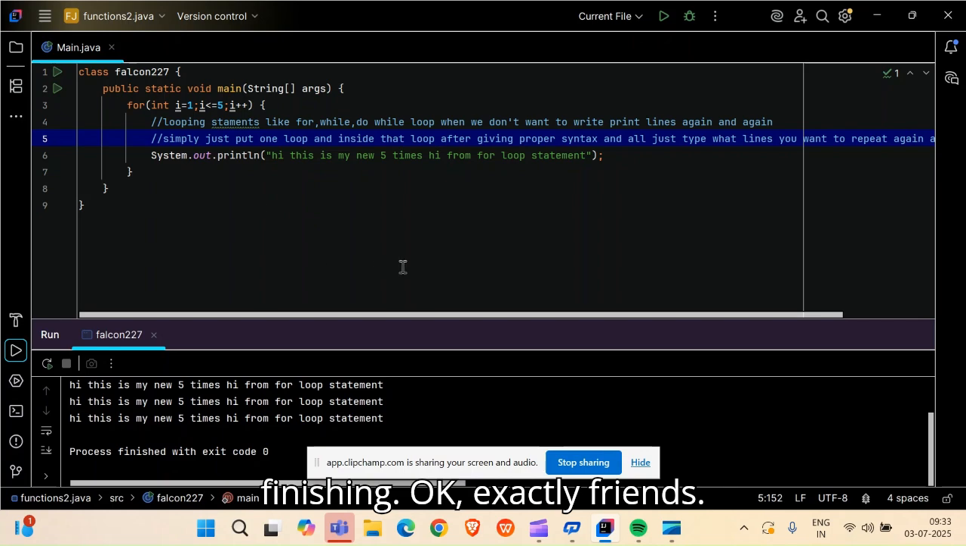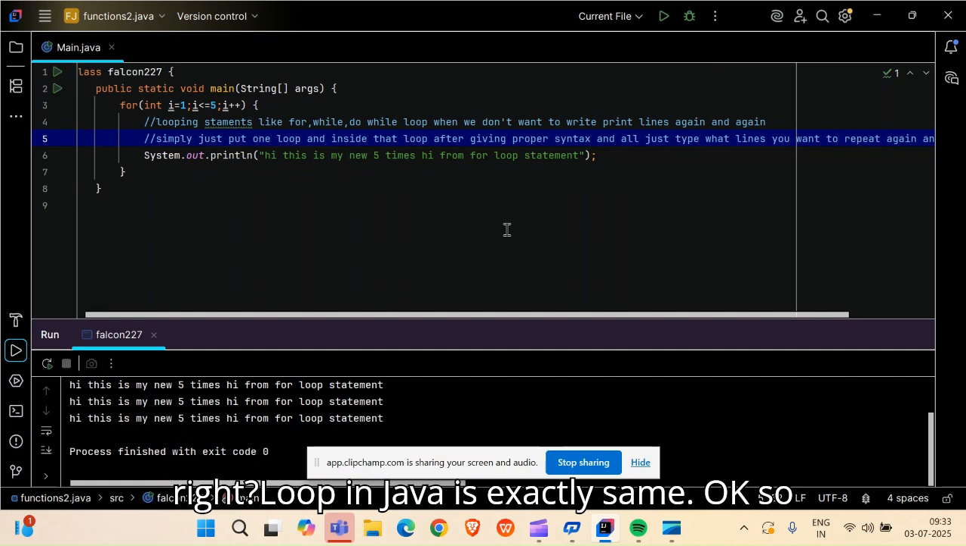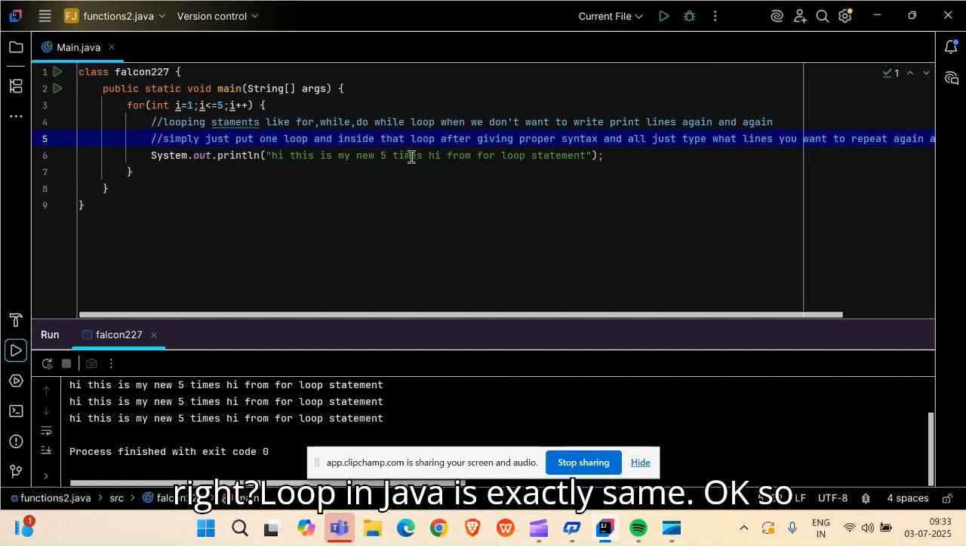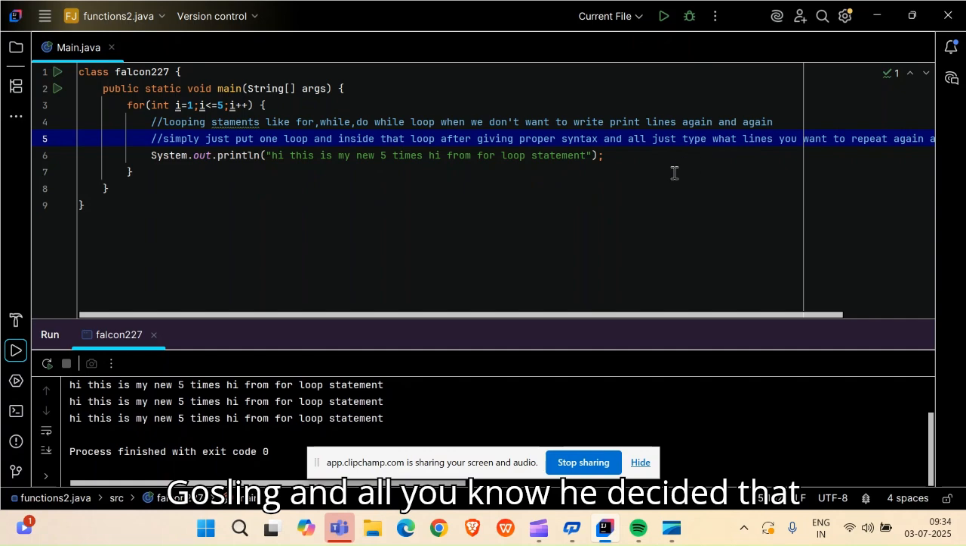Exactly, friends. Loops in Java is exactly the same. So today we will talk about what loops in Java are. Looping statements like for, while, do while came when we don't want to write println lines again and again. That is why James Gosling and others decided that.